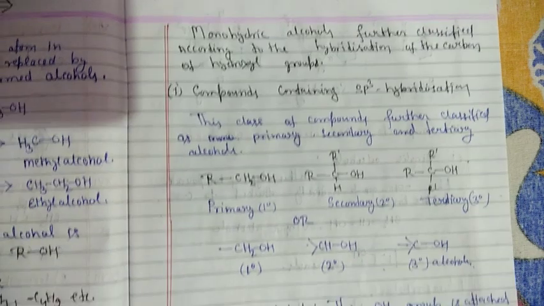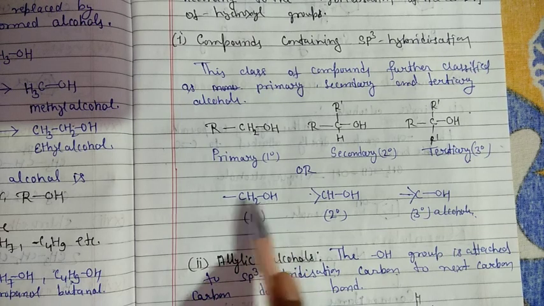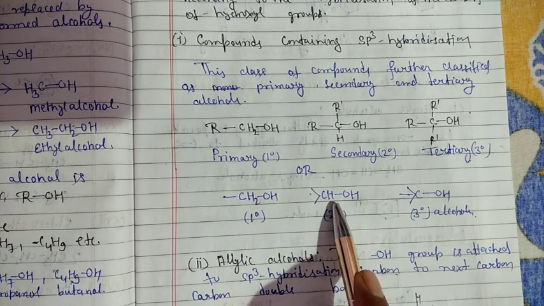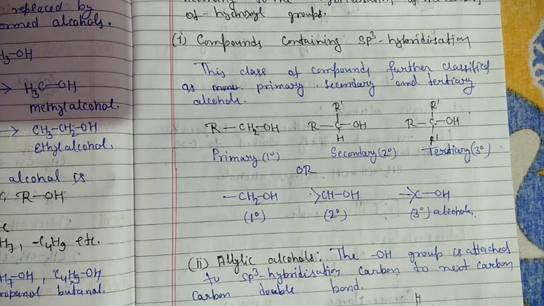We also write their functional groups: CH2OH is the primary alcohol, CHOH the secondary alcohol, and C-OH the tertiary alcohol.